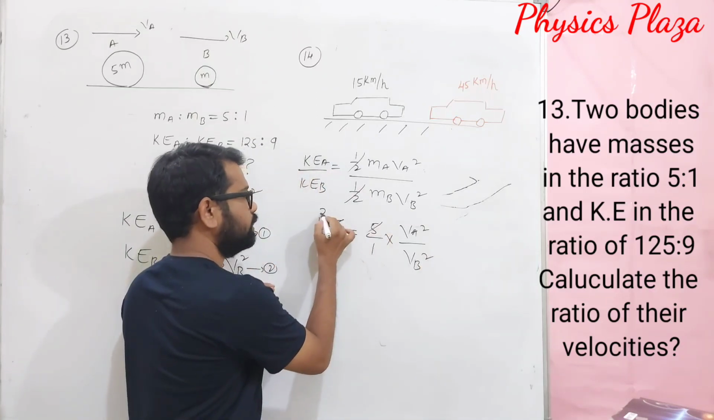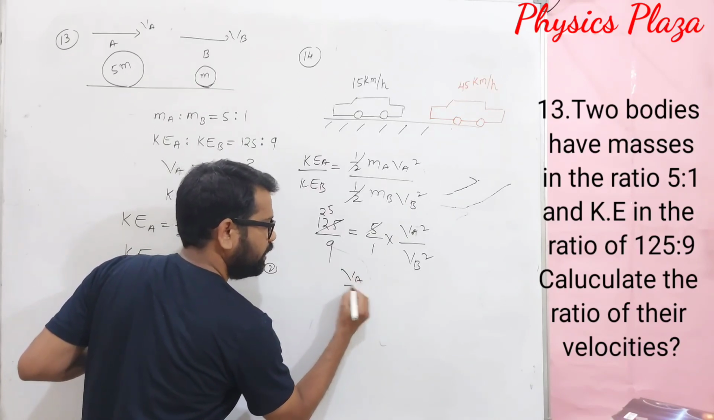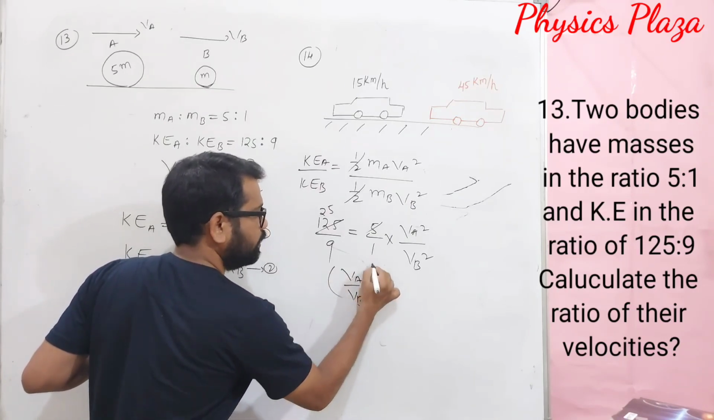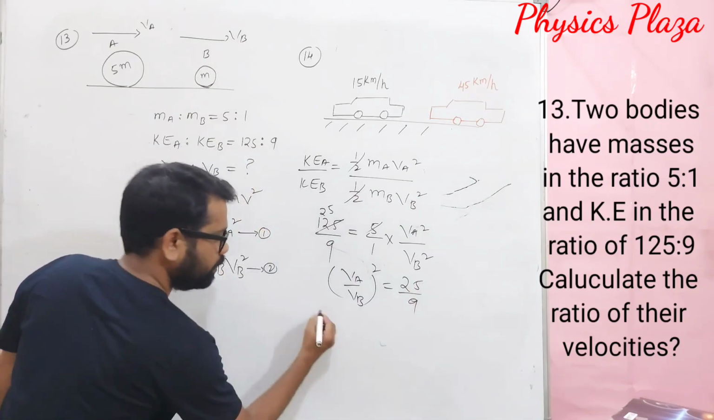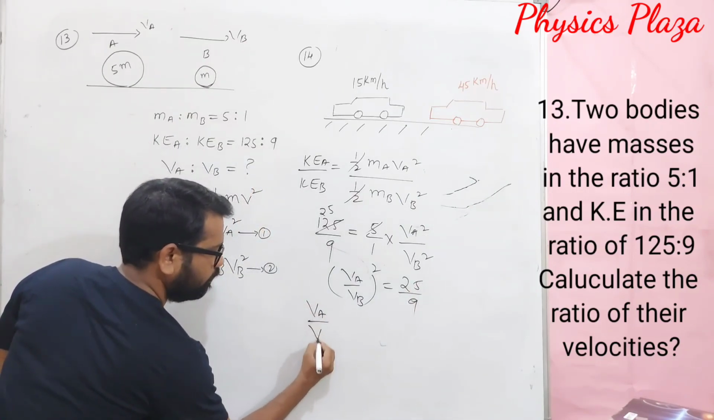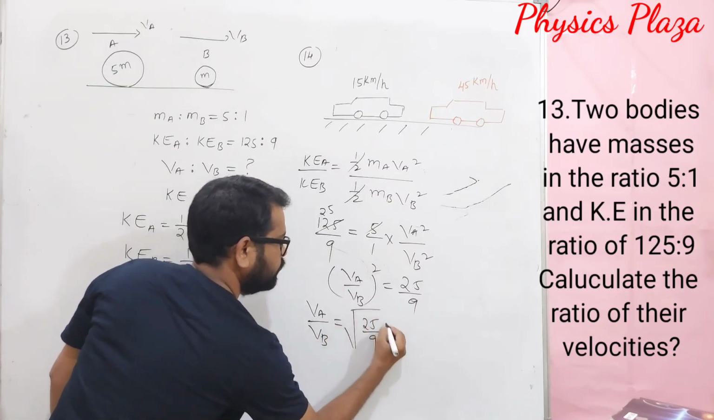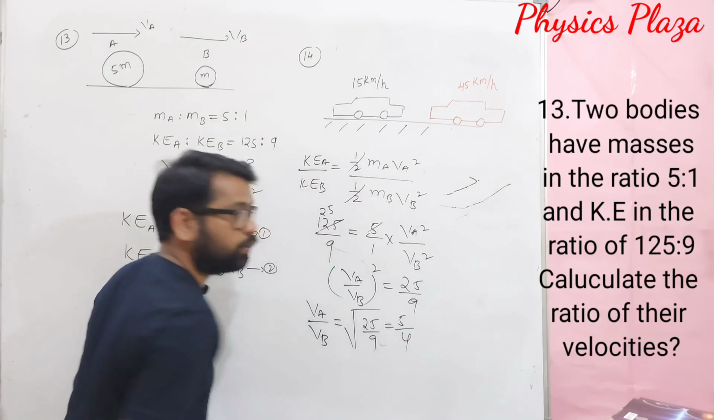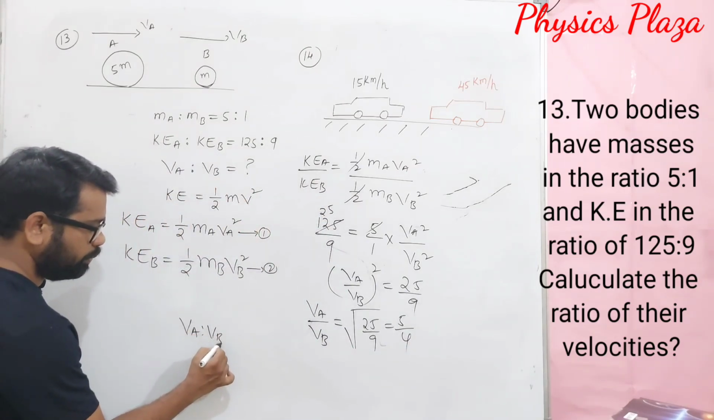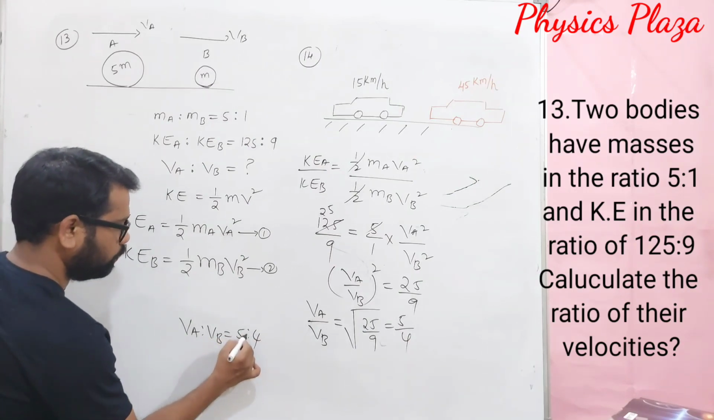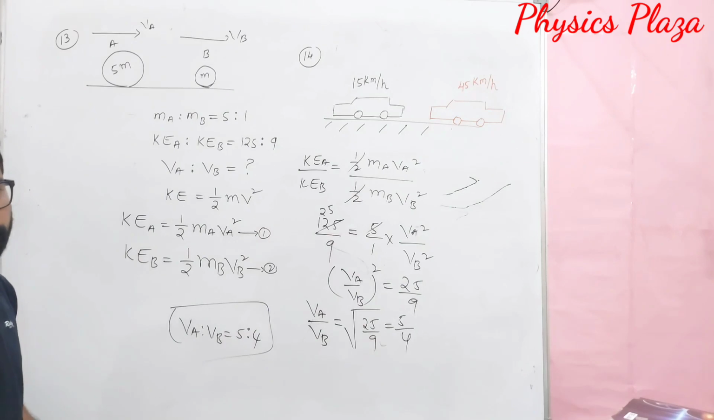5 ones are 5, 25s are 125. So we get VA by VB whole square is equal to 25/9. So from here, dear children, VA by VB is equal to square root of 25/9, which is 5/3. So therefore the velocity ratio VA to VB is equal to 5:3. This is how we can calculate. It's very simple. Just copy it.